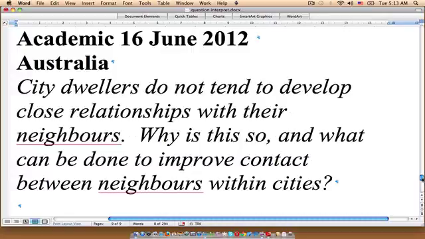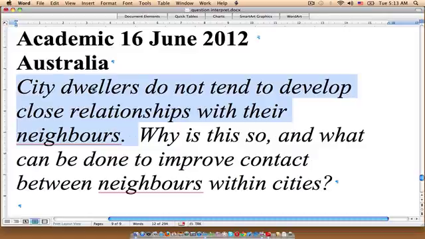Now, these are the sorts of questions that I do not like, and I'm sure many of you are the same way. Now let's go over the essay question and the different parts that it is made of. So the first sentence gives us a bit of a background statement. City dwellers, dweller just means a person that lives or inhabits an area, do not tend to develop close relationships with their neighbors. So it's just saying that people who live in cities tend not to be very close with the people they live next to.